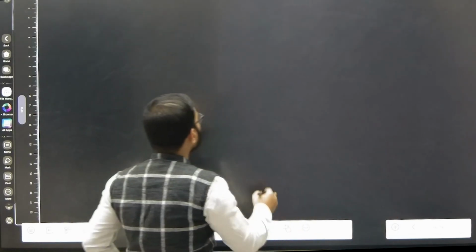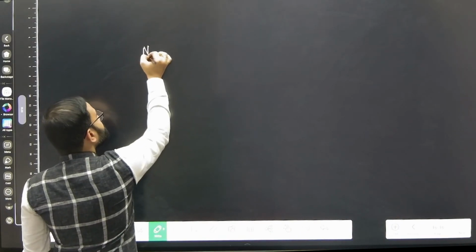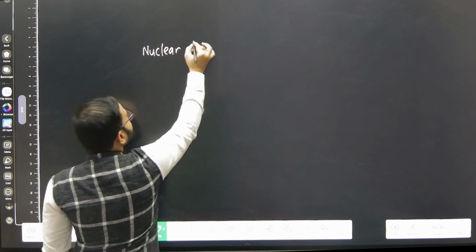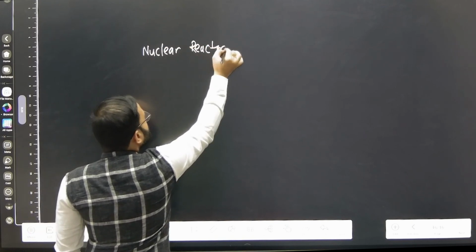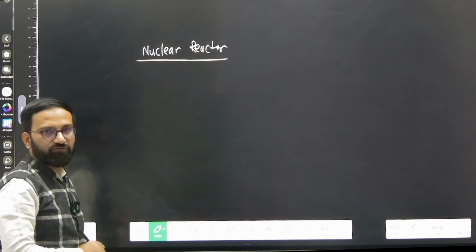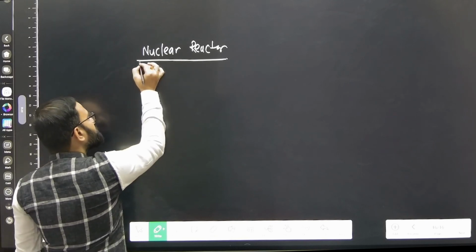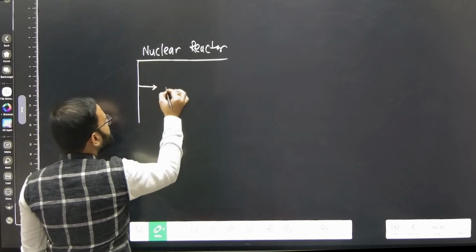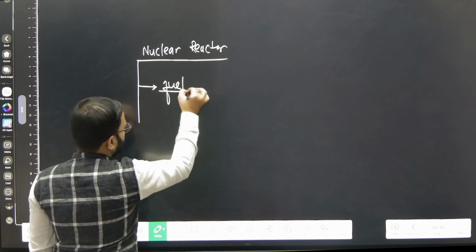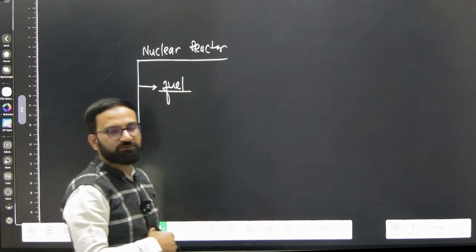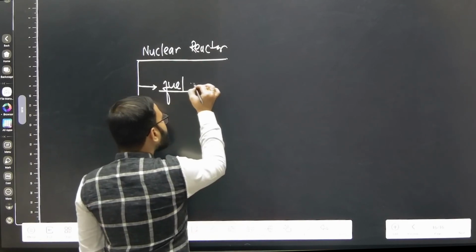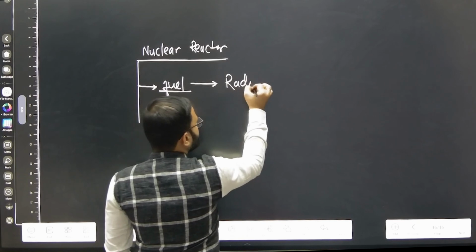Here I am going to tell you the fundamentals of the nuclear reactor. Inside this nuclear reactor we need fuel, and this is important. What kind of fuel do we use? Radioactive material.